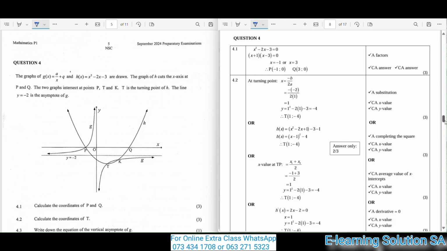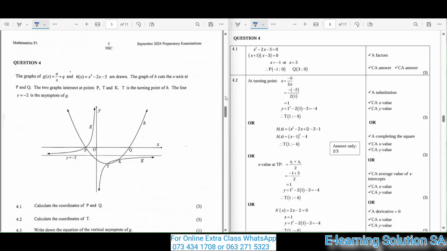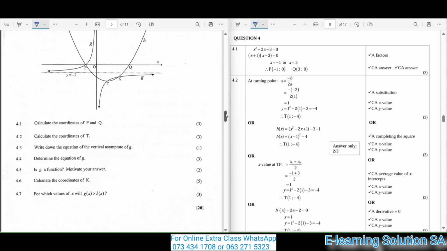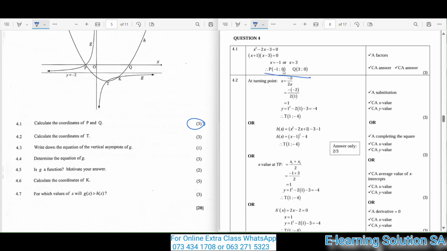So make sure that you study the graph that you are given. Study it, understand it, so that you can answer the questions. 4.1, calculate the coordinates of P and Q. You are doing that for 3 marks. Your answer should look exactly like this. The coordinates of P are (-1; 0). The coordinates of Q are (3; 0). Make sure that you also get it.